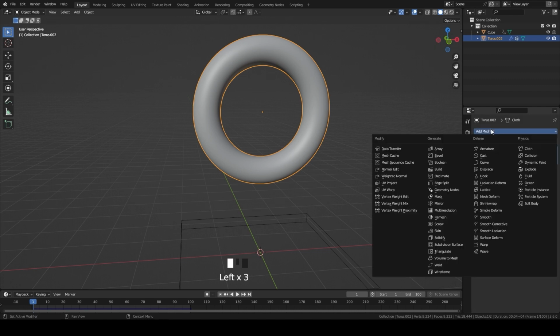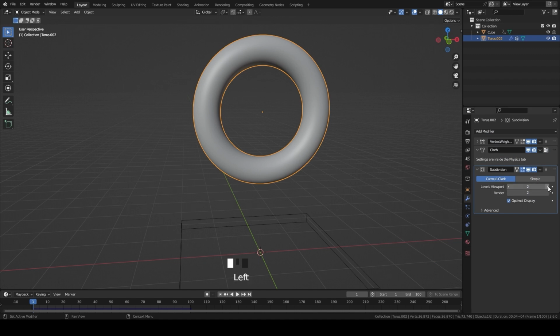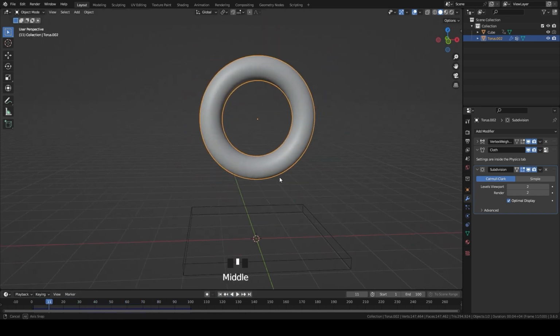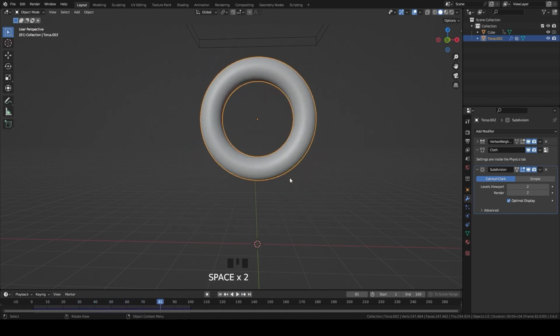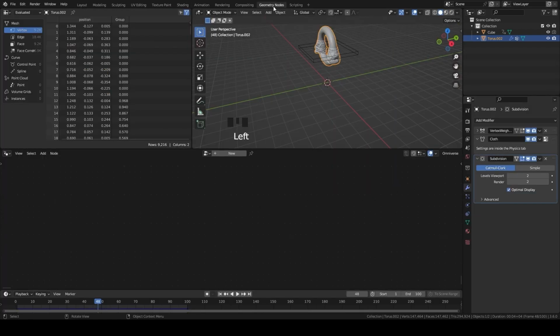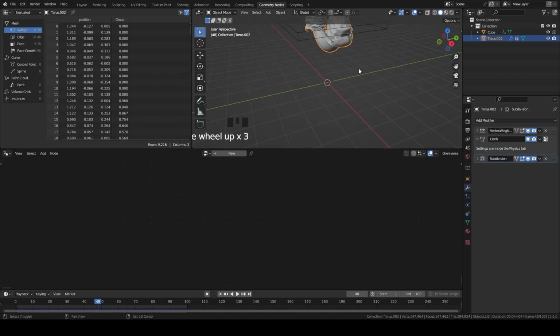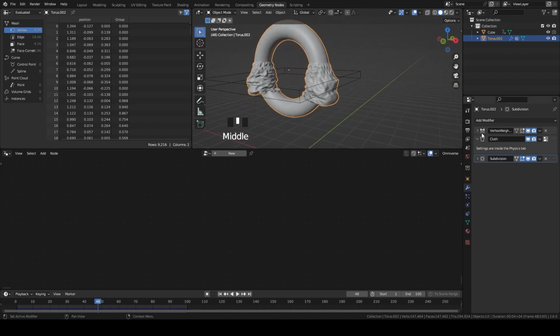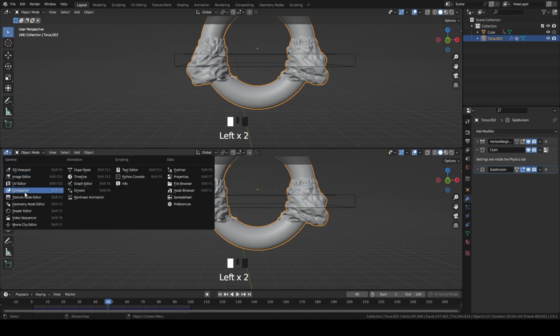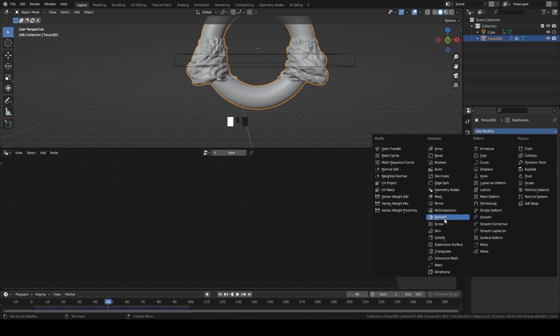Go on modifier and add subdivision. Now go to Geometry Nodes tab. Now add the geometry nodes modifier.